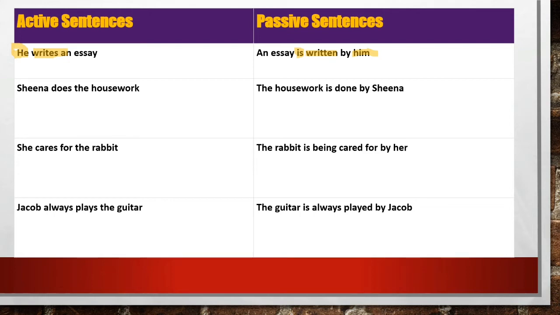Next example, Sheena does the housework. The housework is done by Sheena. She cares for the rabbit. The rabbit is being cared for by her. Jacob always plays the guitar. The guitar is always played by Jacob. So these were some examples.